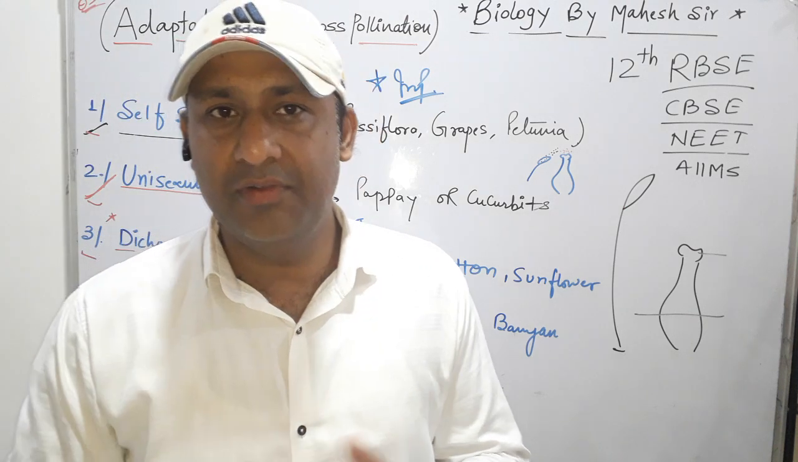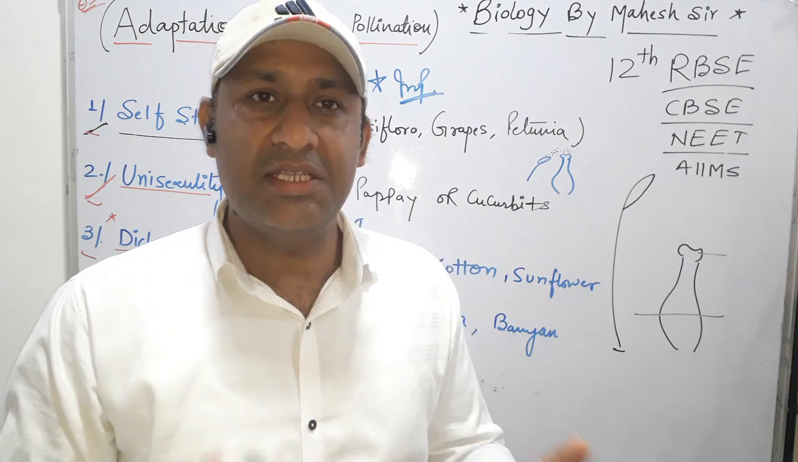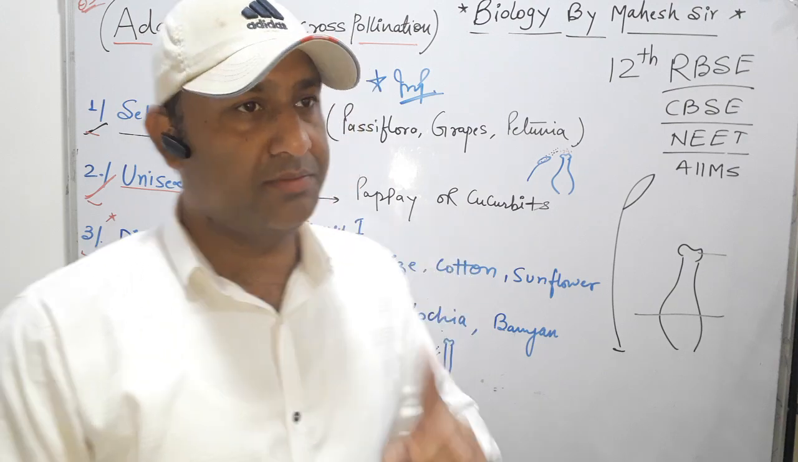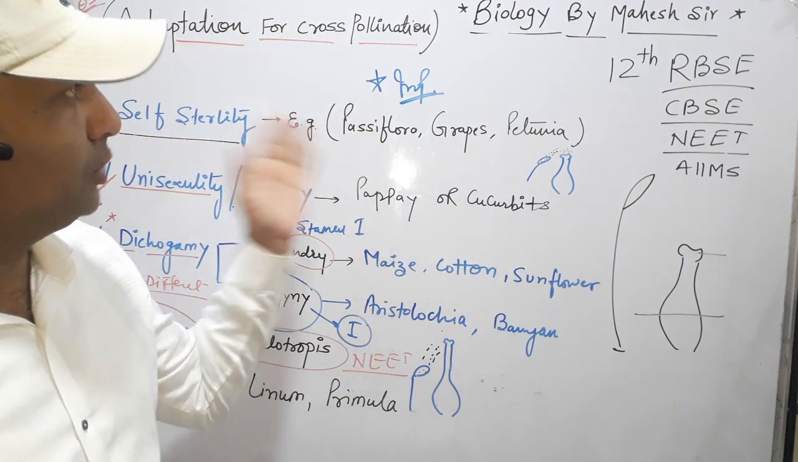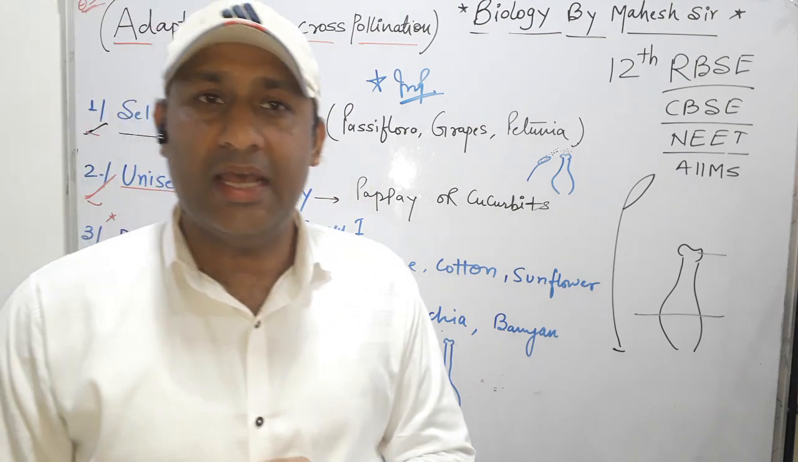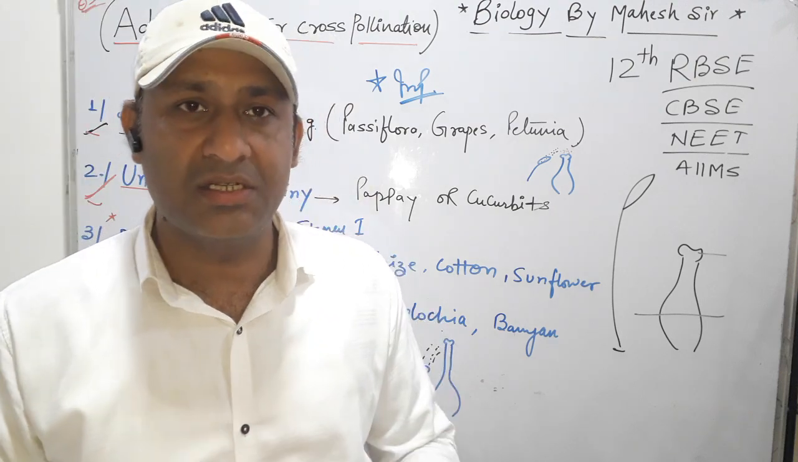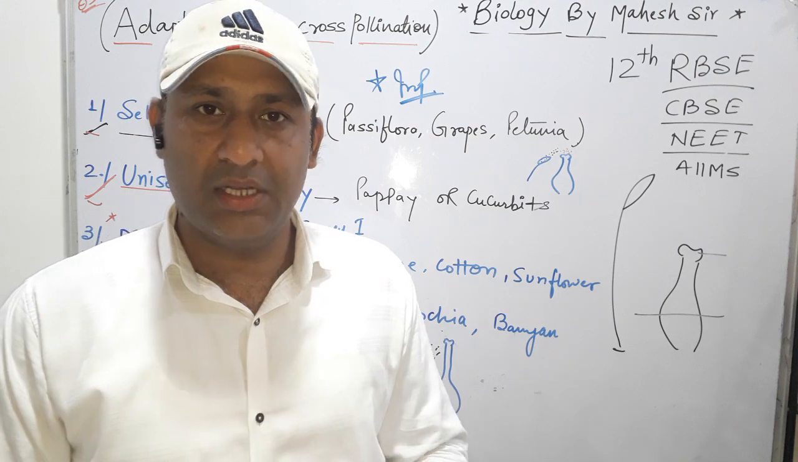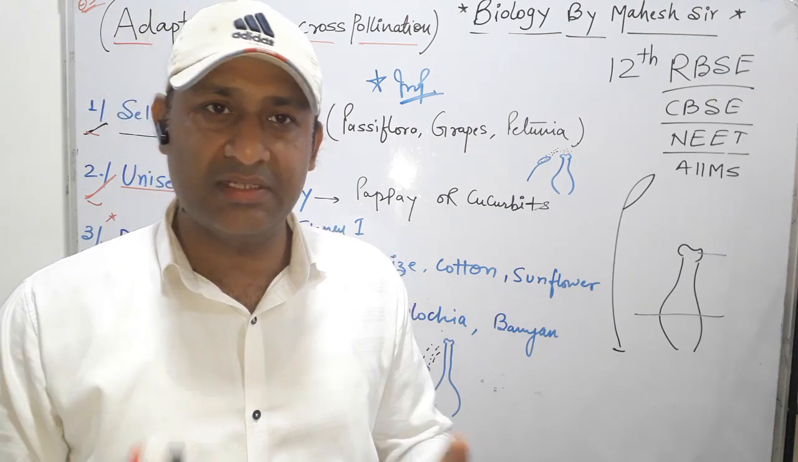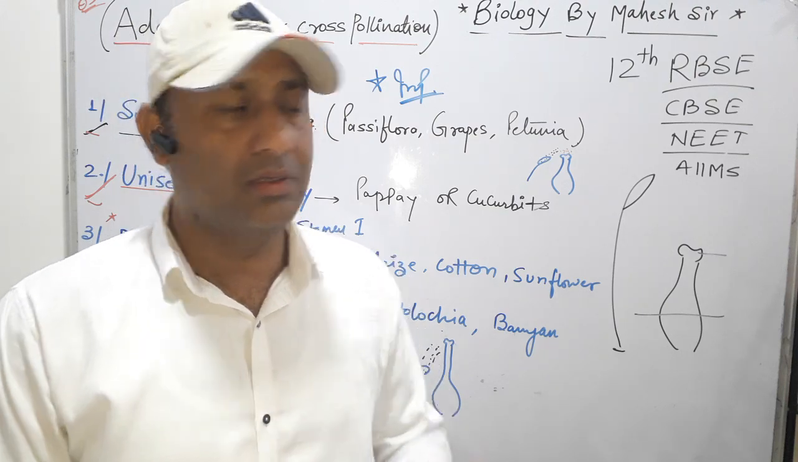In the next class we will take the agencies related to cross pollination, because cross pollination cannot be performed without the help of agents like air, water and insects. So we will discuss the agencies of cross pollination.